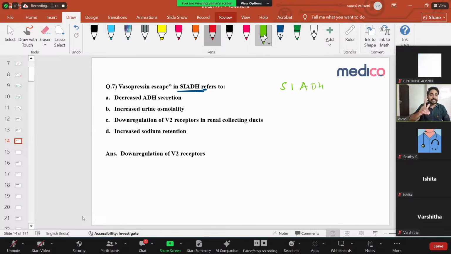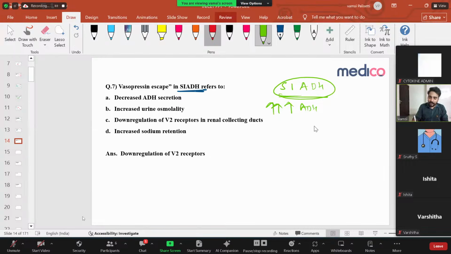As I discussed, ADH is anti-diuretic hormone acting on the distal collecting duct and helps in reabsorption of free water. In this syndrome, there is increased ADH secretion. What is the stimulus for ADH secretion? We discussed serum osmolality is one stimulus, and decreased effective arterial blood volume is also one. Whenever the stimulus is there, only then ADH has to be secreted. But in this syndrome, without any stimulus, ADH keeps getting secreted, so there are high levels of ADH.